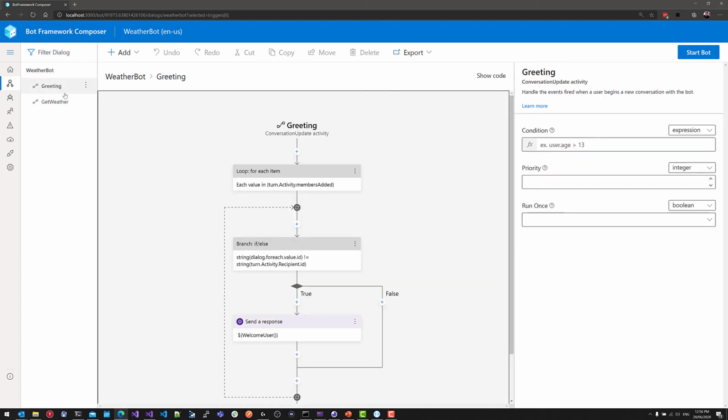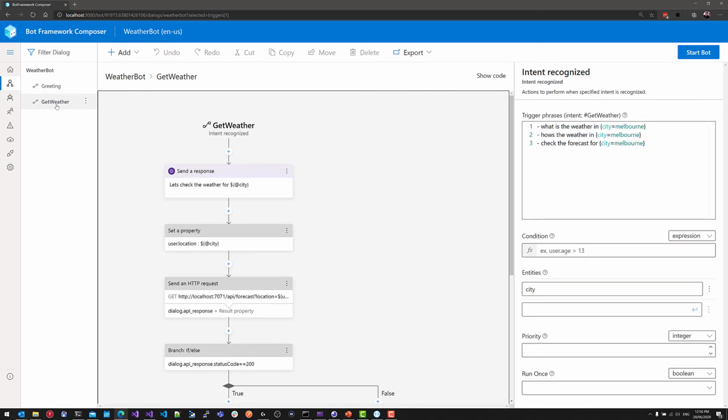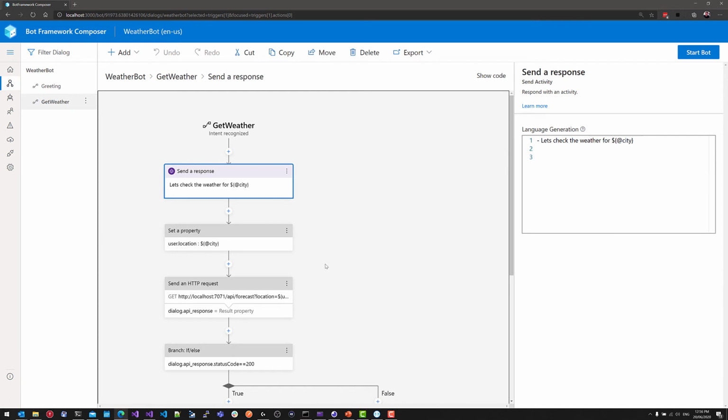I also have a couple of dialogues. The first one is a greeting dialogue. So when a user joins the conversation, it says welcome. And then we have the get weather intent. Now I define that intent with a few phrases, and I also highlight or extract the entities in that phrase that I want to use later on in the conversation. So we can see from our canvas here that straight away I'm sending a response to the user to say, let's check the weather for your city.